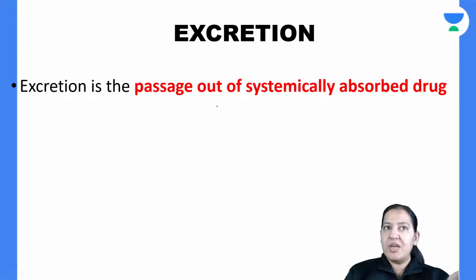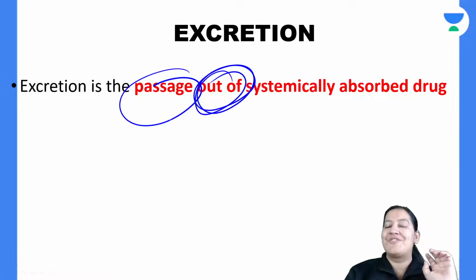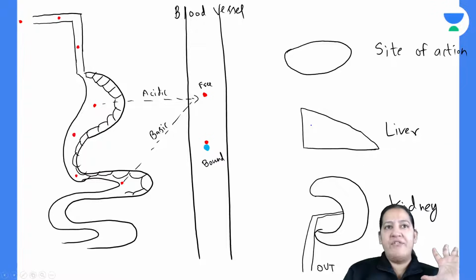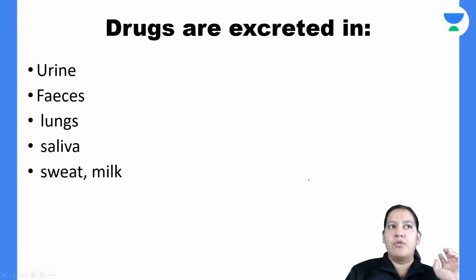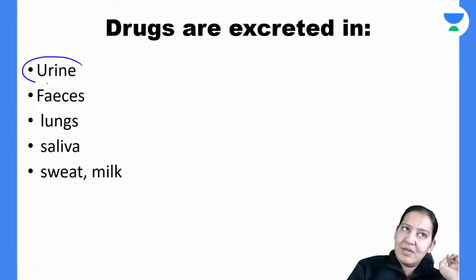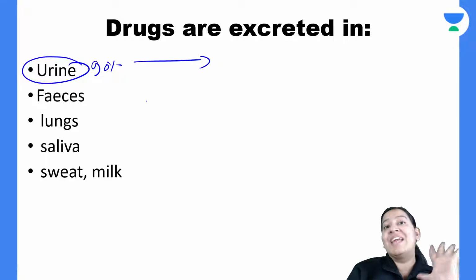So what is excretion? Passage of drug out of the body. That is the definition of excretion. So this free drug will go to the kidney and get excreted out. Now, most of the drugs are excreted in urine, as I have told you, 90%. So I will tell you details of urine, the kidney excretion, only.